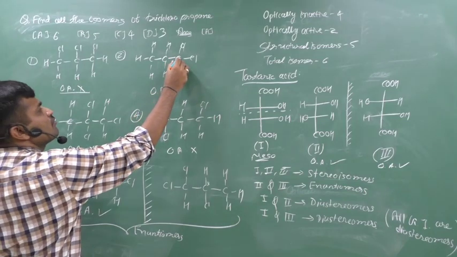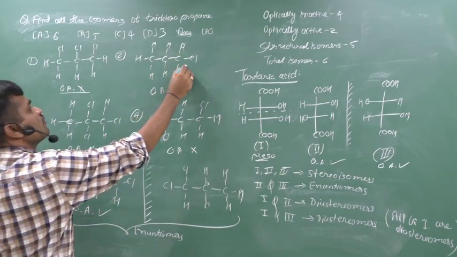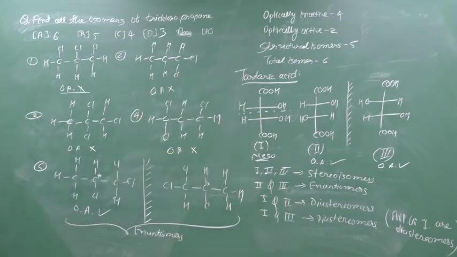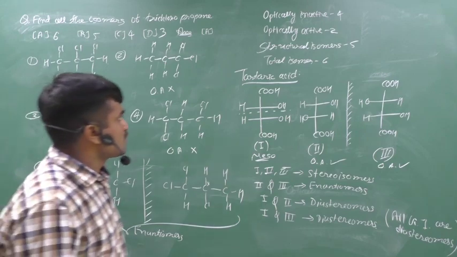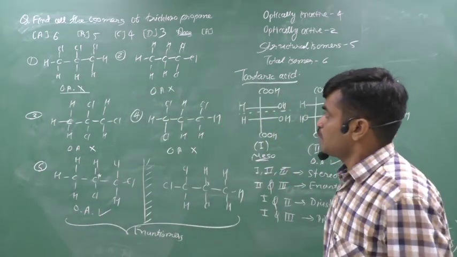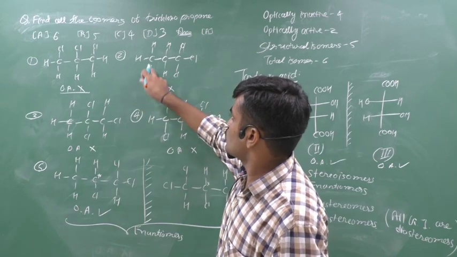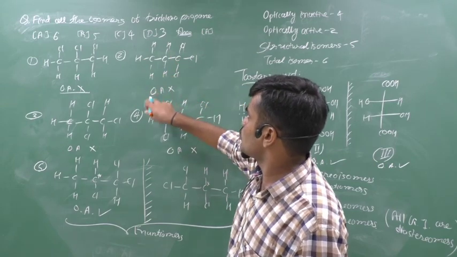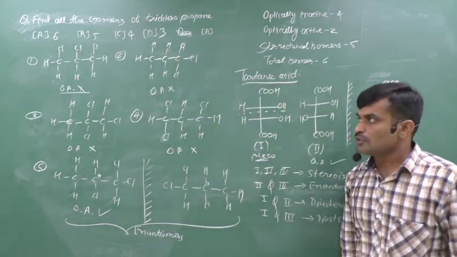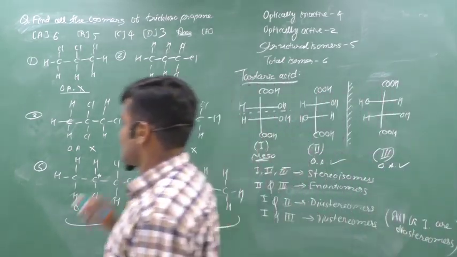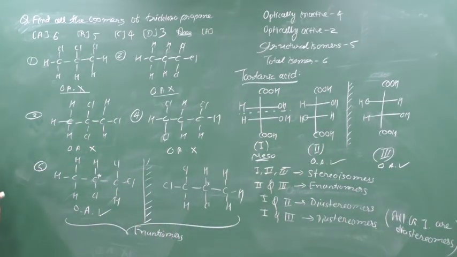Second possibility is that we can put 3 chlorines on a single carbon atom. Therefore 1,1,1 trichloropropane. Now if you think about this, it is not a chiral carbon because of 2 hydrogens, not a chiral carbon, 2 hydrogens, not a chiral carbon, 2 chlorines. Therefore it is also an optically inactive compound, not optically active.